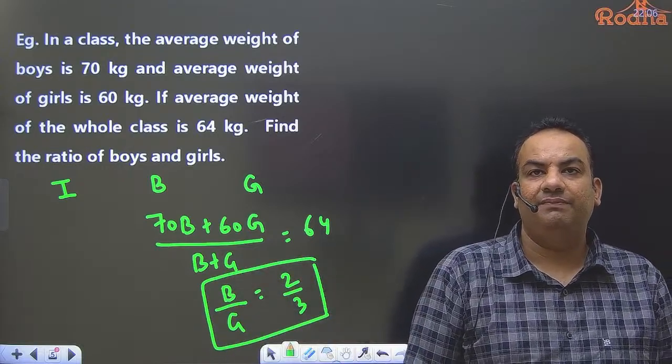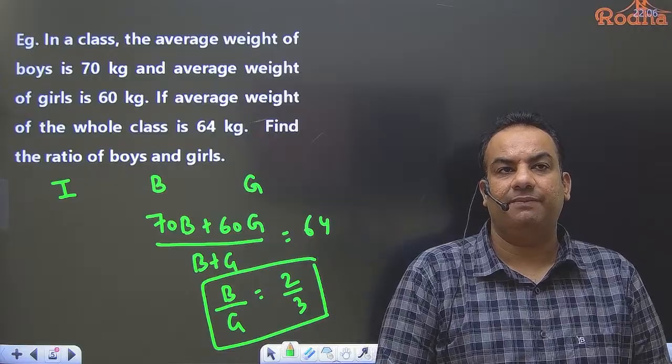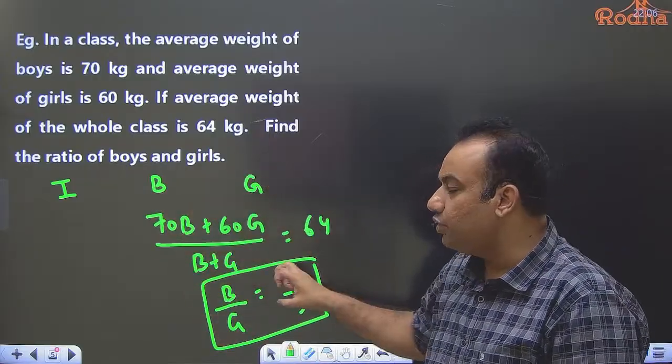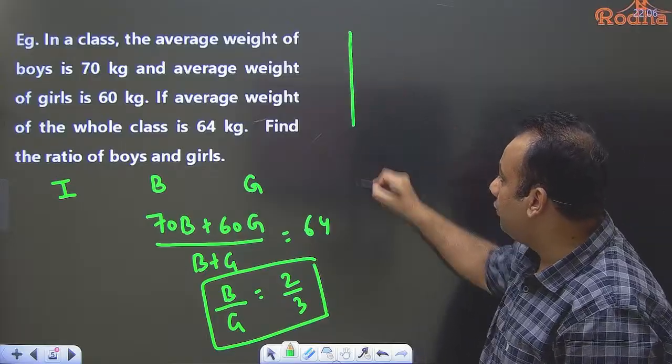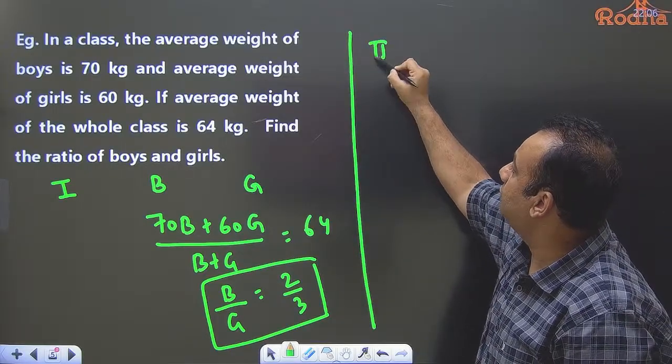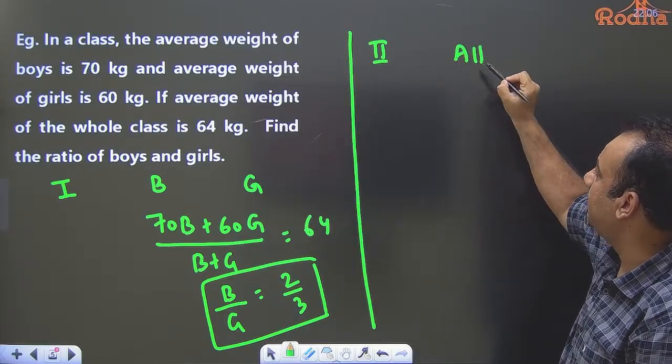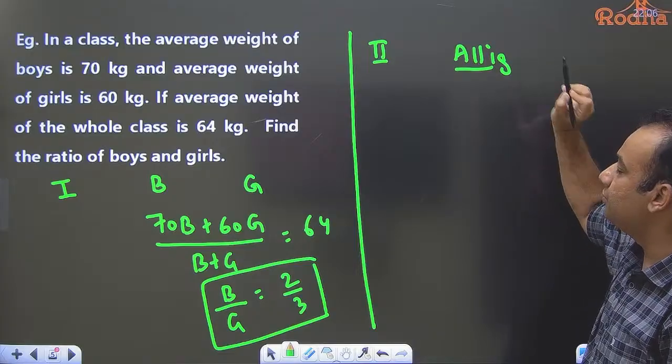Any doubt to anyone? This is a very, very simple question. So this is the approach of average, or I can say equations. But in allegation, what we do, now see how we solve this question by using the allegation approach.